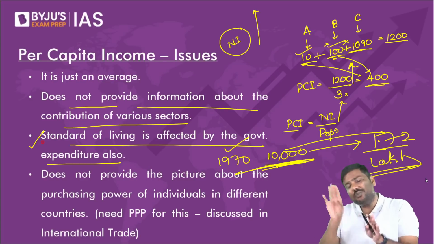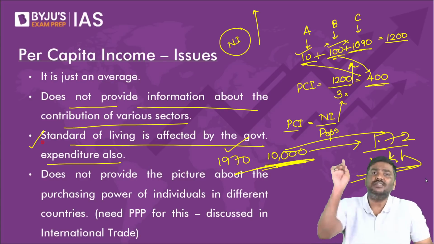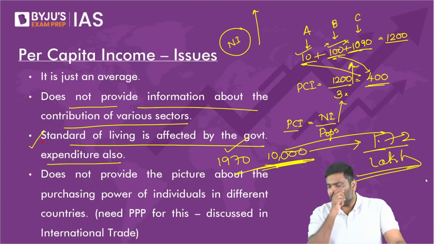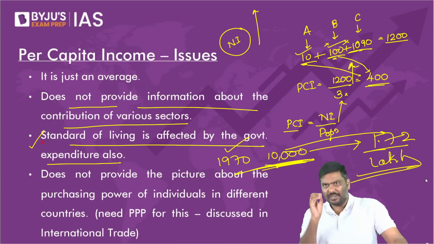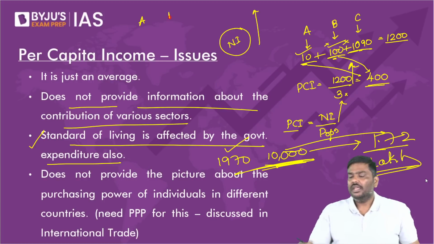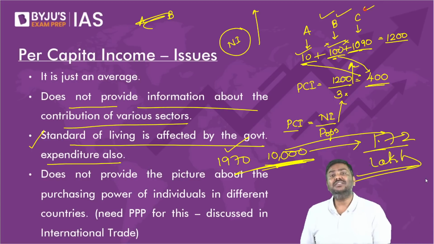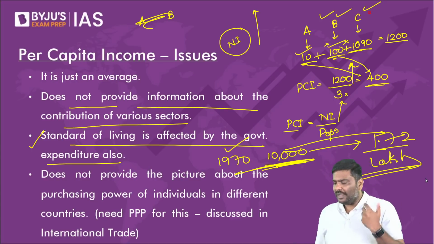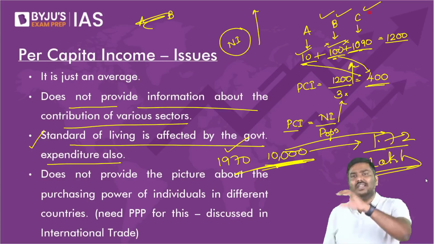The standard of living is also affected by government expenditure, not just through per capita income. Per capita income does represent a standard of living, but government expenditure will also influence a standard of living. Sir, what do you mean by this? Let me explain with a very simple example.